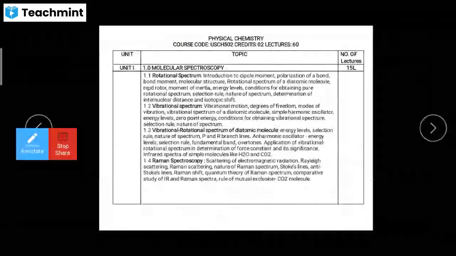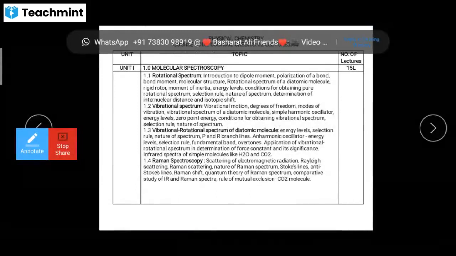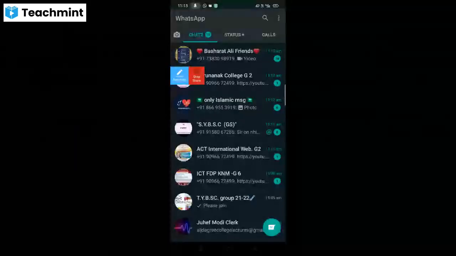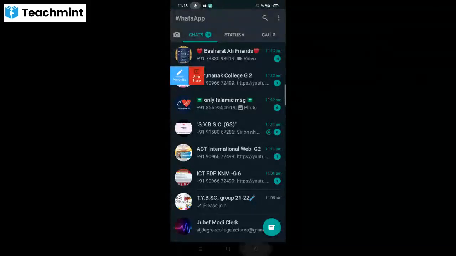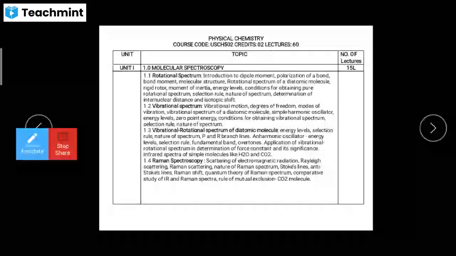In molecular spectroscopy, as you generally know, spectroscopy is the interaction of light with a surface, or a material, or anything. In molecular spectroscopy there are 4 types: rotational spectroscopy, vibrational spectroscopy, vibrational rotational spectroscopy, and the fourth one, Raman spectroscopy.